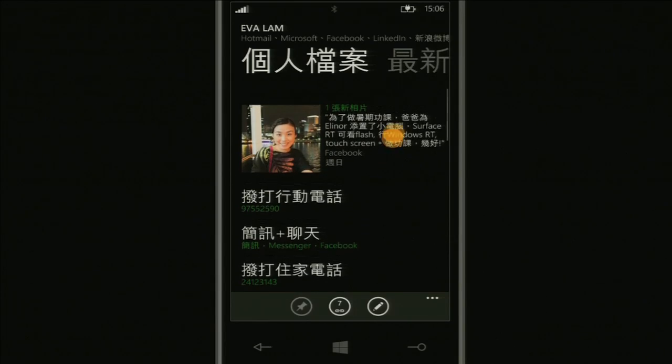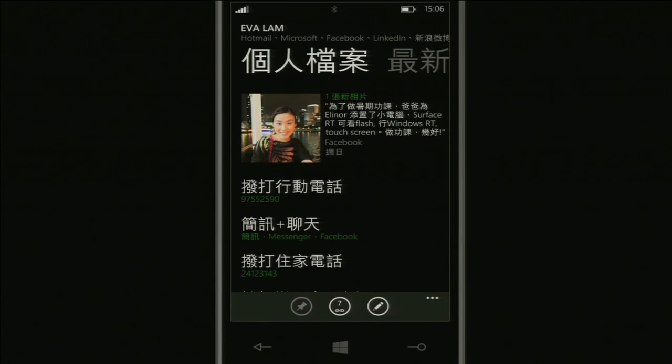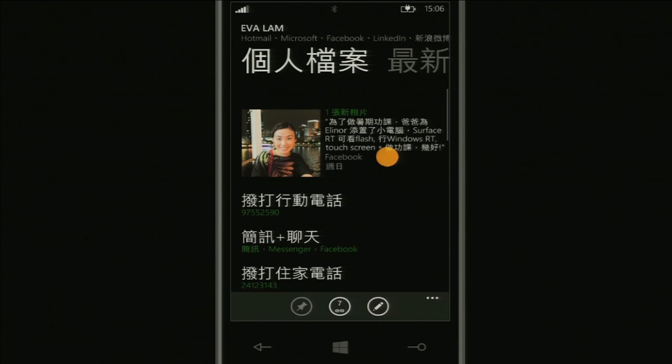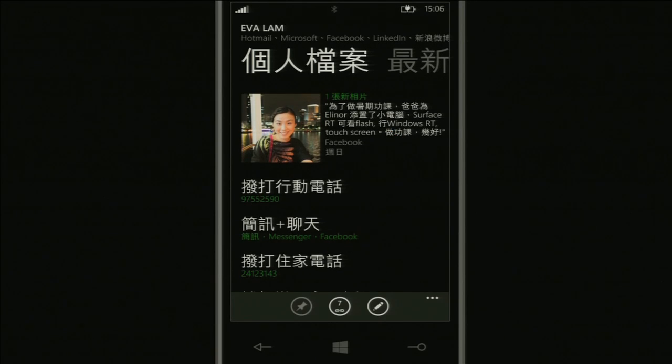Now, another example, also along the line with our context, our people, is that you can see on the right-hand side, next to my wife's photo, this is her latest Facebook update, right? Now, I've been using Windows Phone for like 3 years already.